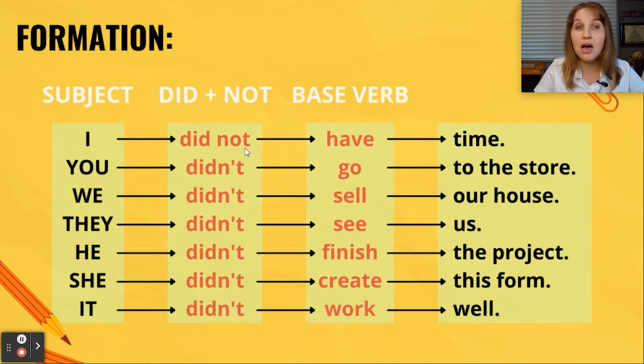I did not have time. You don't say "had." We are saying "did not have time." You didn't go to the store. So you can say "didn't," or you can say "did not." "Did not" is a full form and "didn't" is a short form.